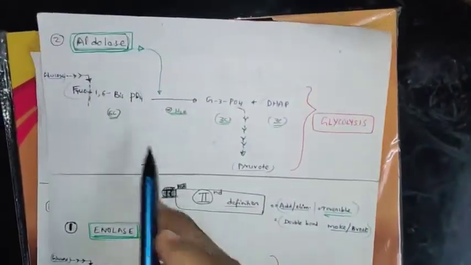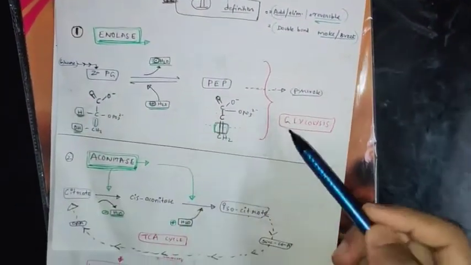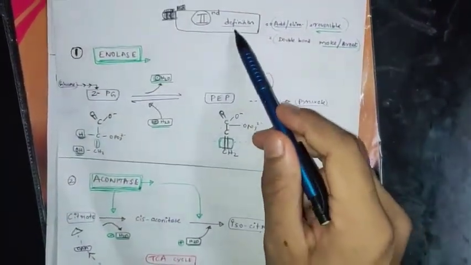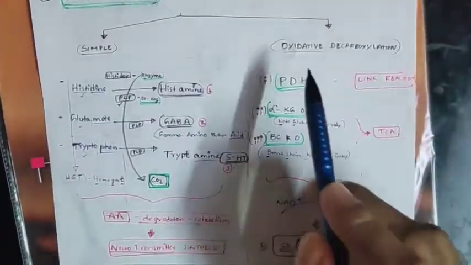Aldolase. Aldolase, there is nothing to remember here. Enolase. Okay. You know that in the second definition you are getting these examples. Okay, there is nothing to remember here. Coming to fumarase. Okay, there is nothing to remember.